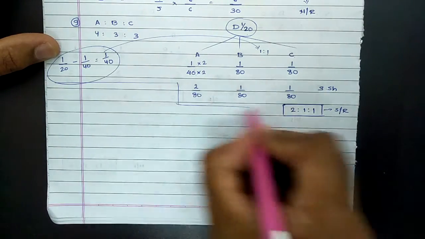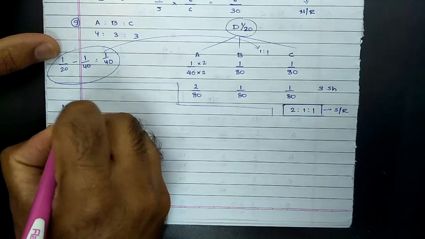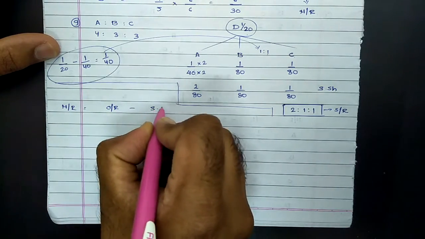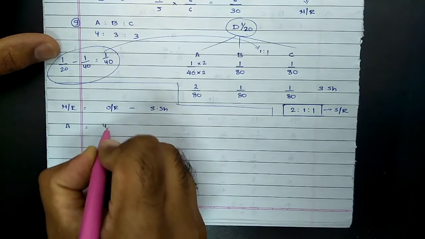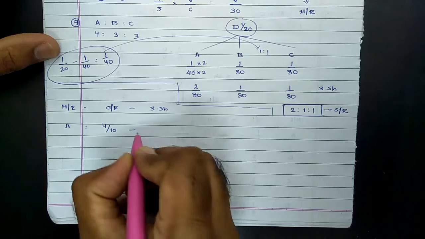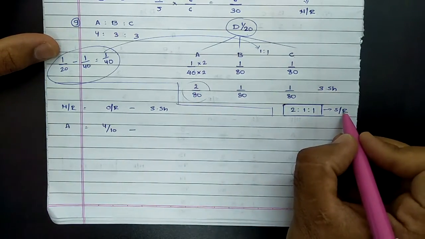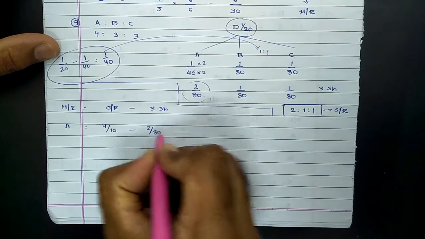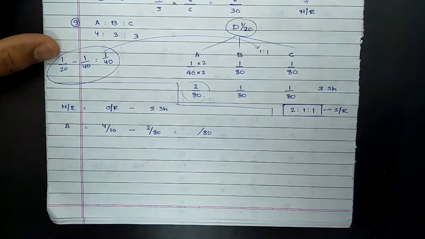Now coming towards calculation of the new ratio. For the new ratio, the formula would again be old ratio minus sacrificing share. For partner A, the old ratio was 4/10 minus the sacrifice made by A. Never apply the sacrificing ratio, we have to apply the sacrificing share. A sacrificed 2/80. So if we simplify it, the LCM comes to 80.